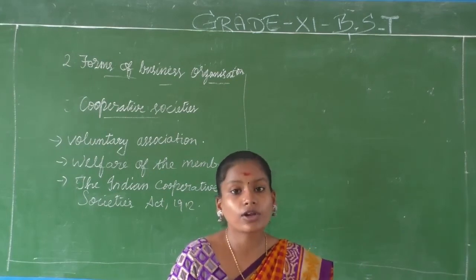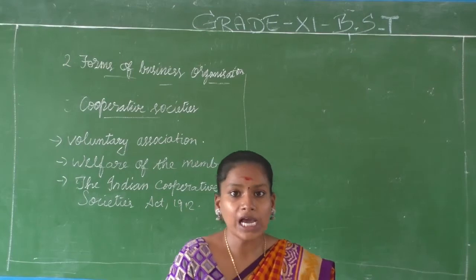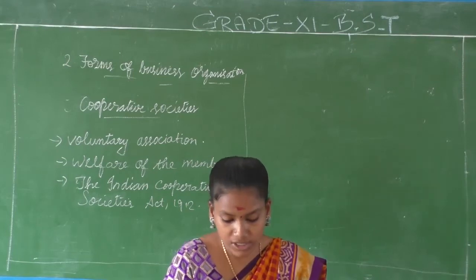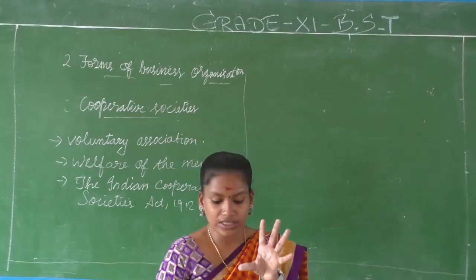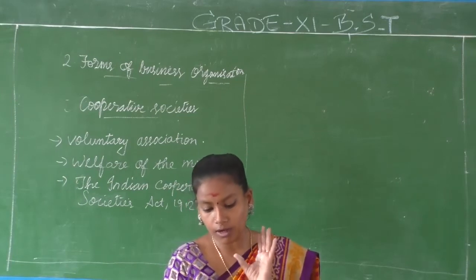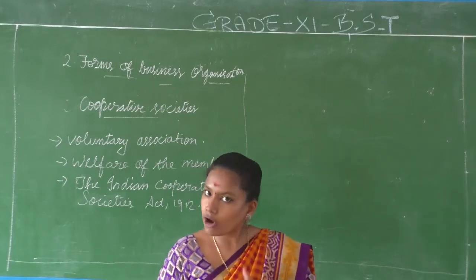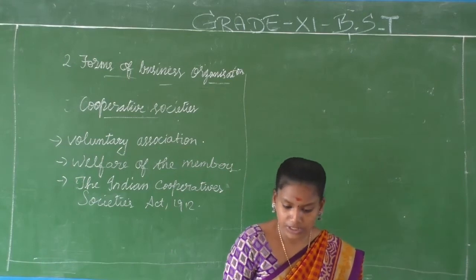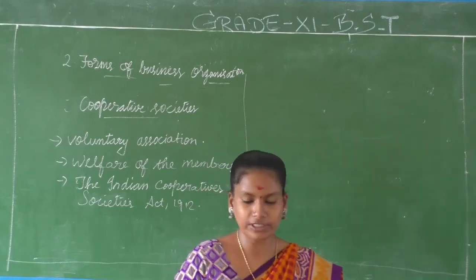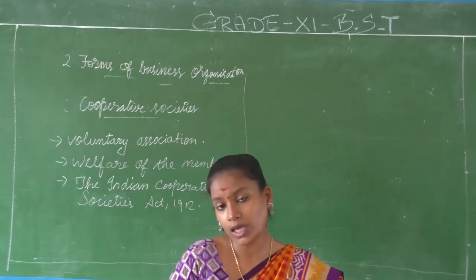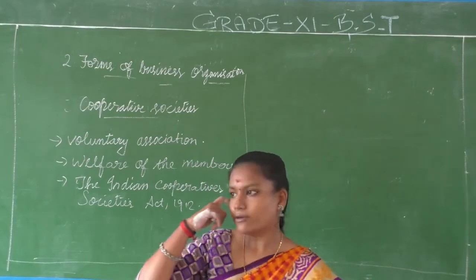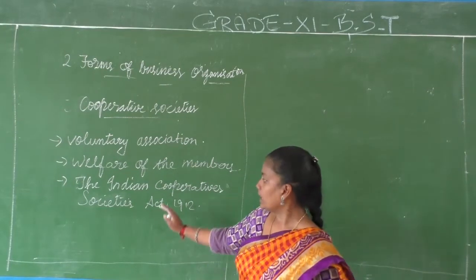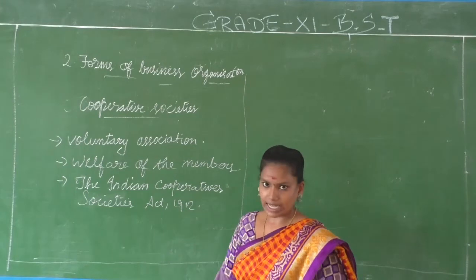So a cooperative society is governed by the Indian Cooperative Societies Act 1912.